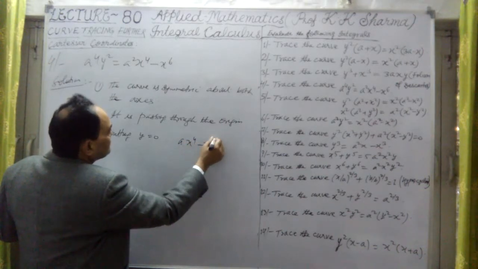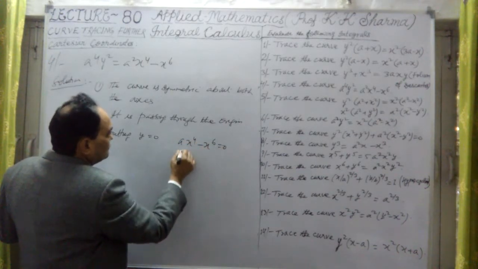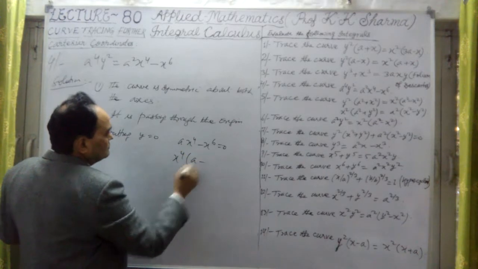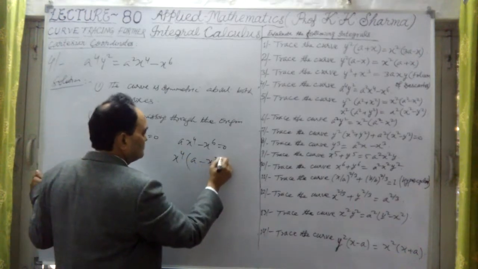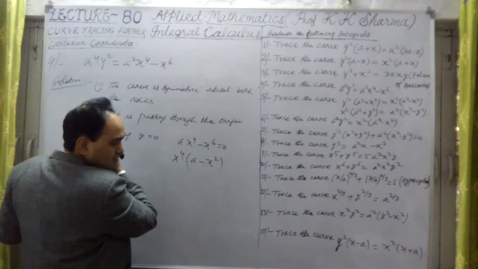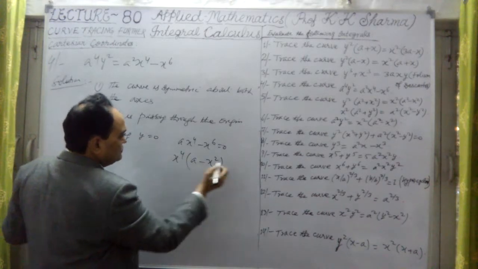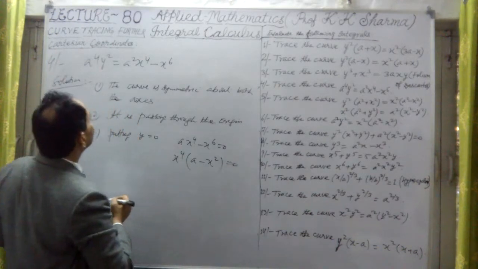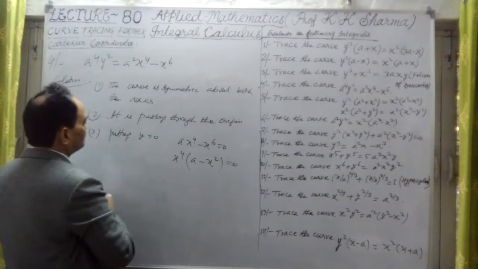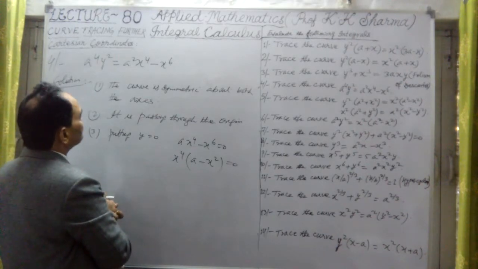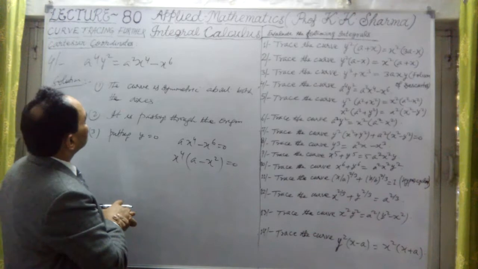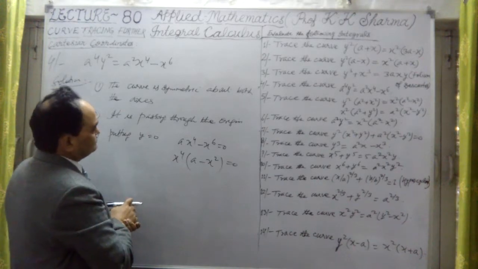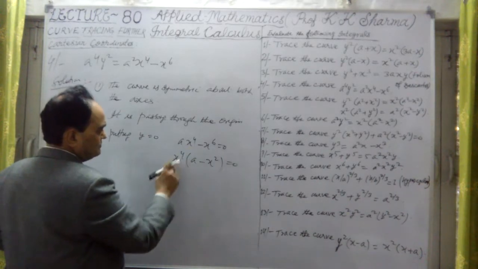a squared x to the power 4 minus x to the power 6 equal to 0. For x to the power 4, if I take common, it will be a squared minus x square. A squared minus x square equal to 0. Coefficient of y is 0, so this will be a squared into x to the power 4 minus x to the power 6. x to the power 4 taken common.